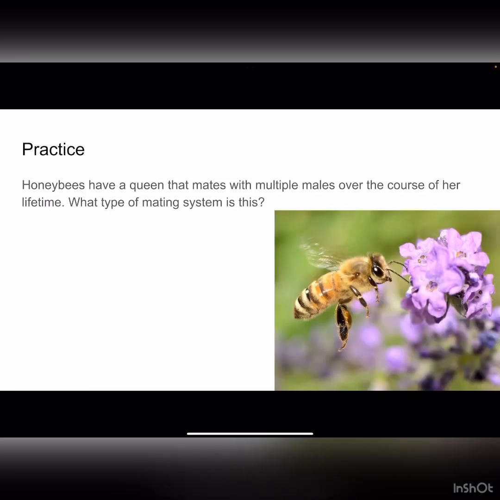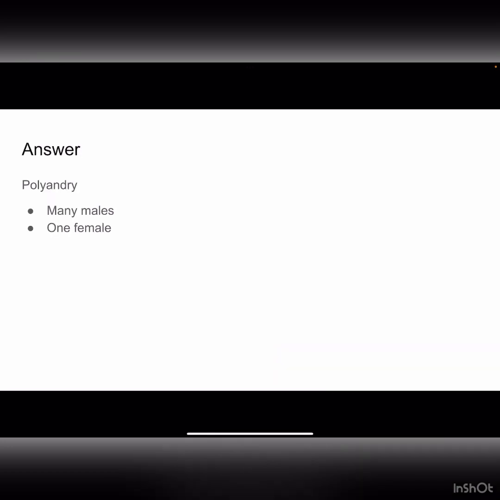Alright, last one. So honeybees have a queen that mates with multiple males over the course of her lifetime. What type of mating system is this? This one was polyandry. In the example, we saw that one female, the queen, mates with many males. Recall that poly means many and andry refers to males. So one female mating with many males is polyandry.